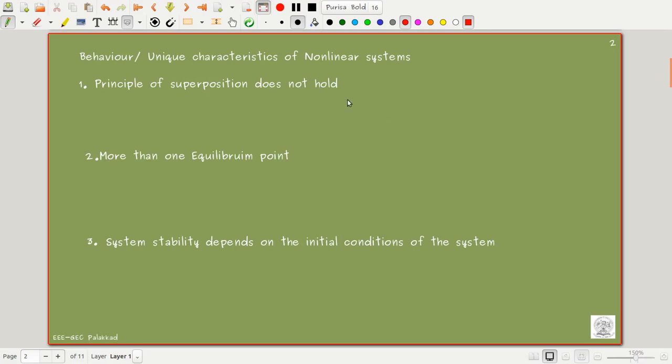So I have just pointed out some important points here. In the case of a linear system, I will write it as LS here.